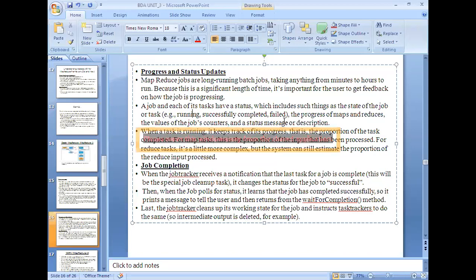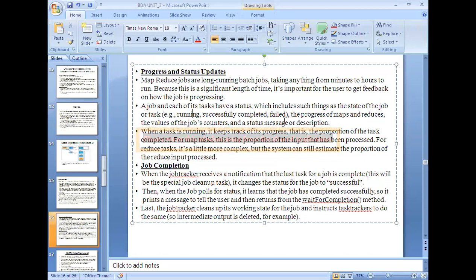The input is split into four blocks, and those four blocks are stored in four different data nodes, on which the map logic and the reducer logic will be applied. The processing of that map logic and reducer logic will be taken care of by the task tracker. Hope you are clear with this.